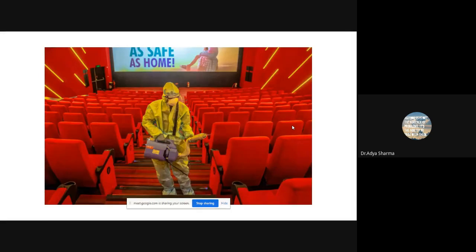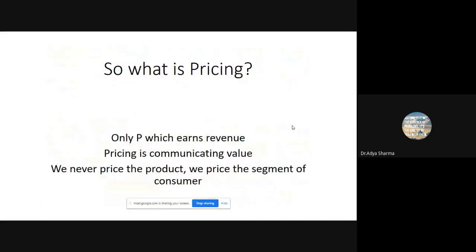If they were to charge 300 rupees for a ticket from everyone, then there would be no morning shows. The morning shows would go empty. On the other hand, if they were to charge 80 rupees from everyone, like for the morning show, then they are missing out on a huge profit in the evening. So what I learned from this is that, yes, this is the only P which earns revenue. And we never, ever price the product. We price the segment of consumer. Because marketing is understanding the needs of the consumer and meeting the needs profitably.